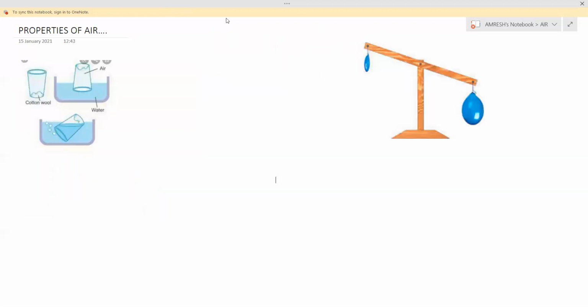Next properties that we will read. Property number 3 is air occupies space. The third property is based upon this diagram. So what is there?